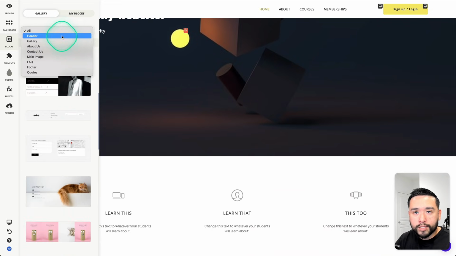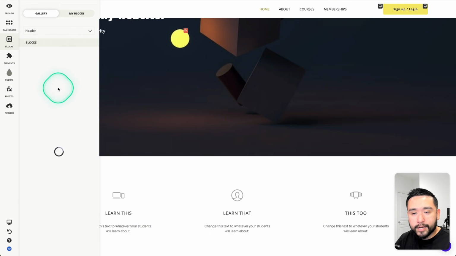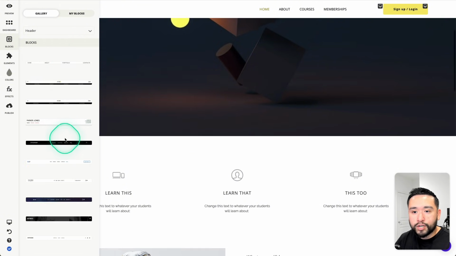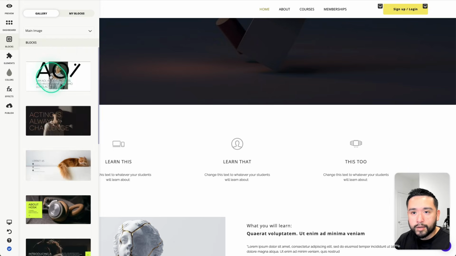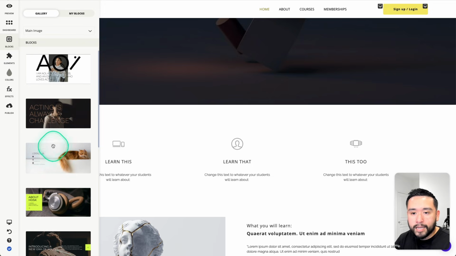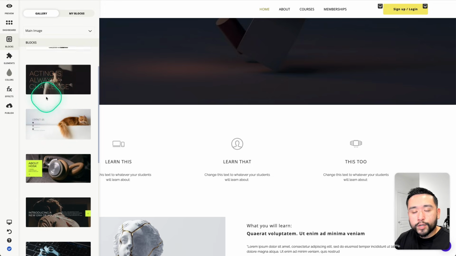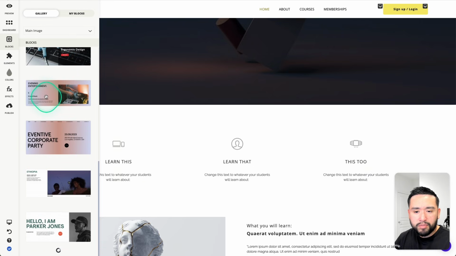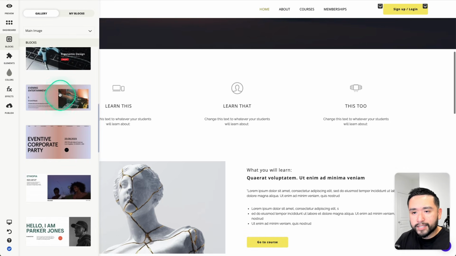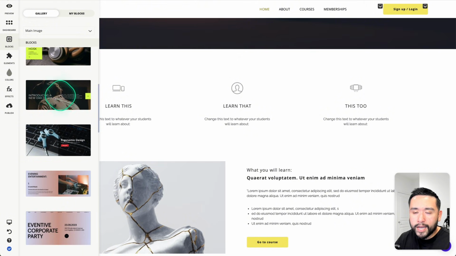Okay, so there's various header blocks that you could choose from. So different types of navigation styles. Let's see here, let's do main image. So these are all of the main image blocks you can add. So looking at the layouts and the design, I think they are okay, nothing too fancy. I think more or less they do get the job done.